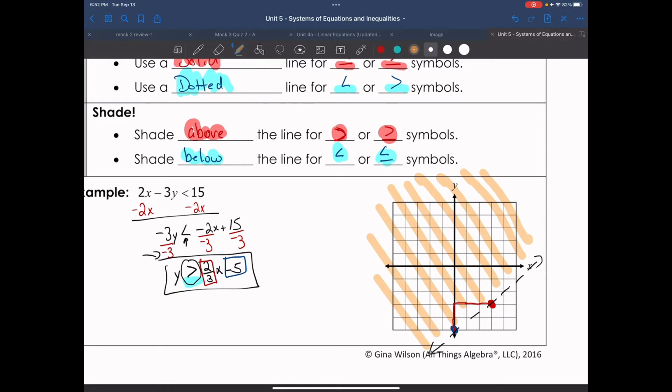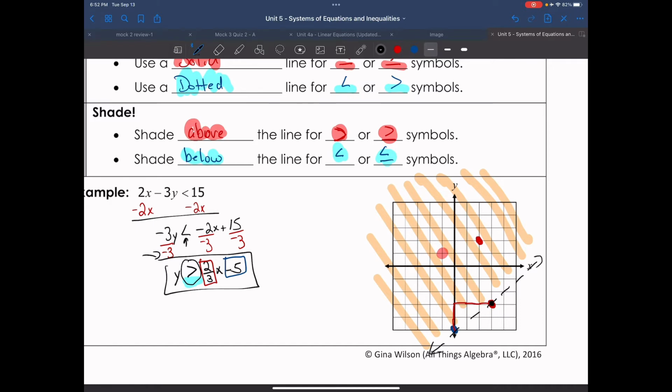Now let's talk about solutions. We talked about solutions early on. So solutions, any point in the shaded area. So if I put a point here, well, that's -1, +1. That is a solution. If I put a point here, that's +1, +2. That's in the shaded area. It is a solution. Since I have a dashed line, this point on the line right here at +3, -3,